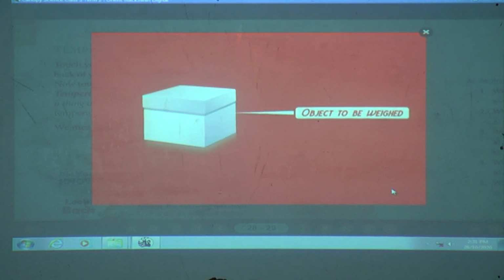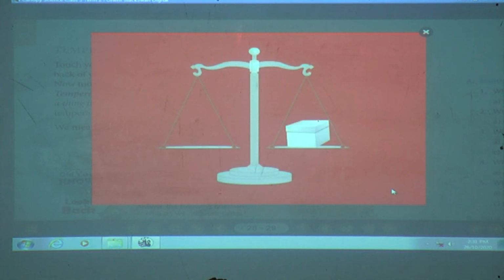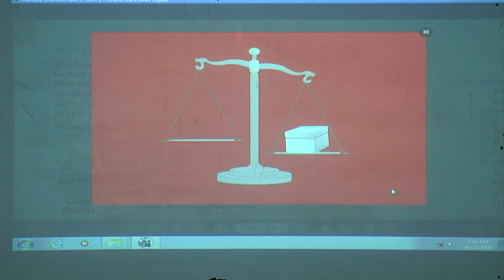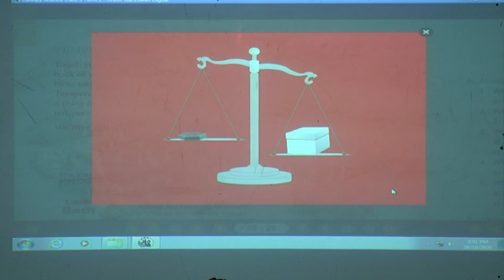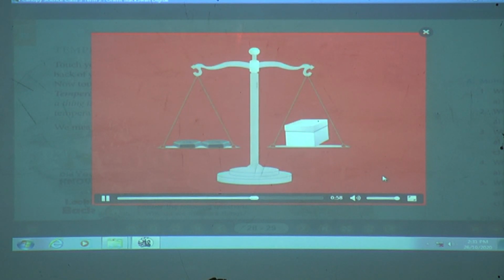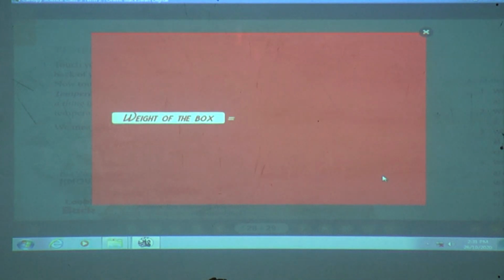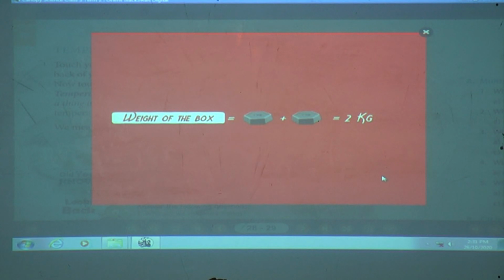Let us measure the weight of this box. Place the box on one side. Notice that this side goes down because it is heavier. Now, place a 1 kilogram weight on the other side. Are the two sides balanced? No. Let us add another 1 kilogram weight. Now it is balanced. So the weight of the box is 2 kilograms. You can measure the weight of objects like this.